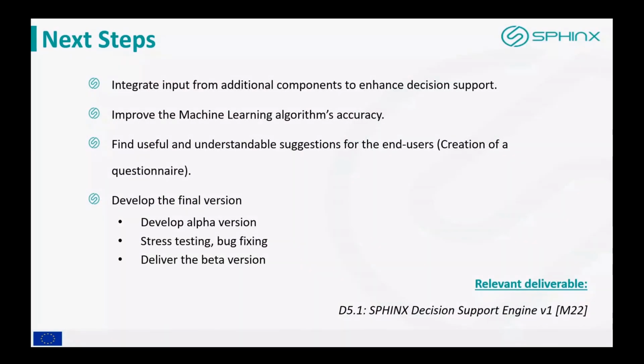For the next steps, we are going to integrate input from additional components. RCRA is one already mentioned, where the risk assessment will help us in providing better decision support. Improve the machine learning algorithm's accuracy. Find useful and understandable suggestions for the end users. For this purpose, we shall create a questionnaire and hand it out to the end users.